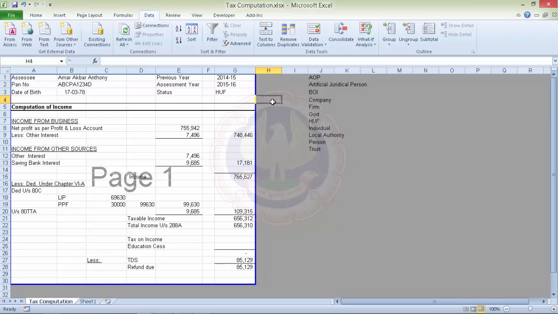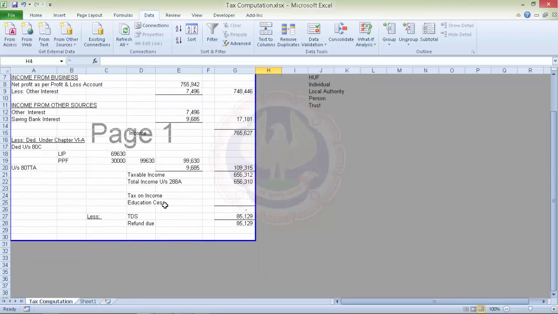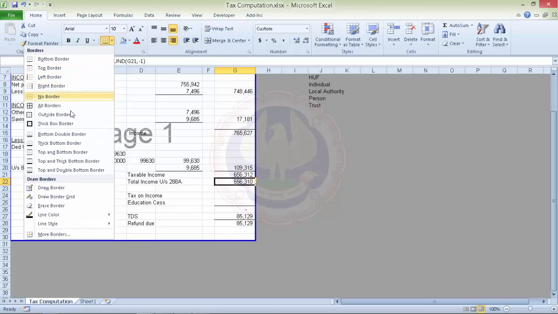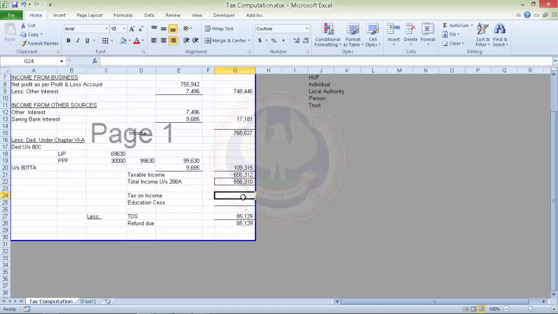Now the next step would be to calculate taxes. In this case, let's forget for a minute section 87 and that rebate of 2000. We don't want that rebate of 2000, and we want to calculate the taxes. Now, if the taxable income is this one, what we want is that the tax should come here. We can do this very conveniently using a VLOOKUP formula, taking the existing rates, this is income, and the tax.